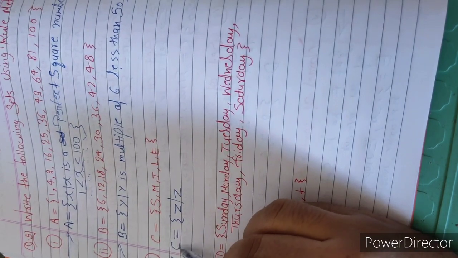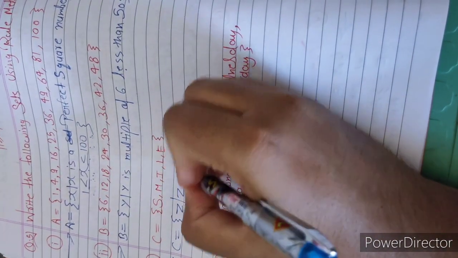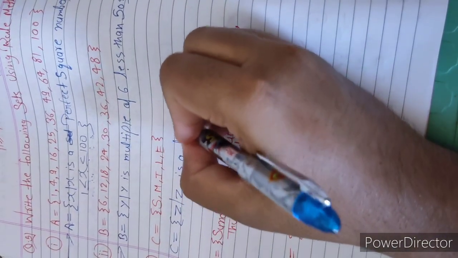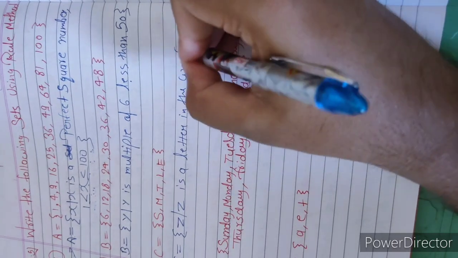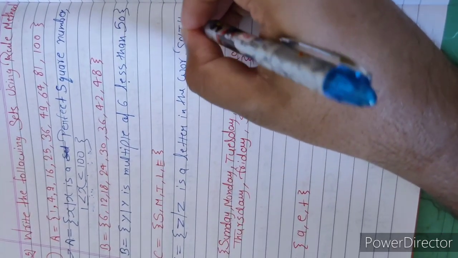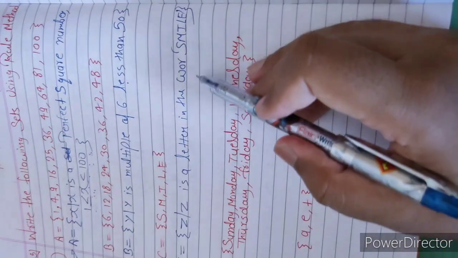So we will read it as C is a set of Z such that Z is a letter in the word smile. Okay, have we done our job here in question number 3?